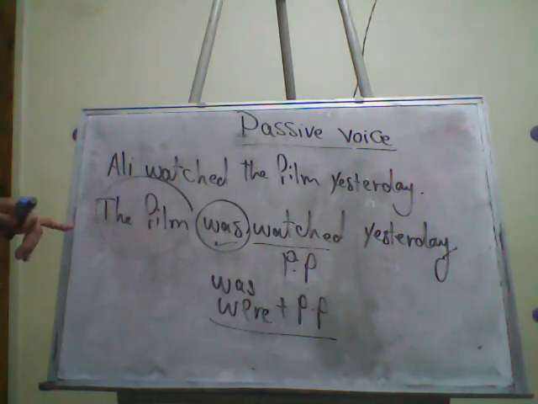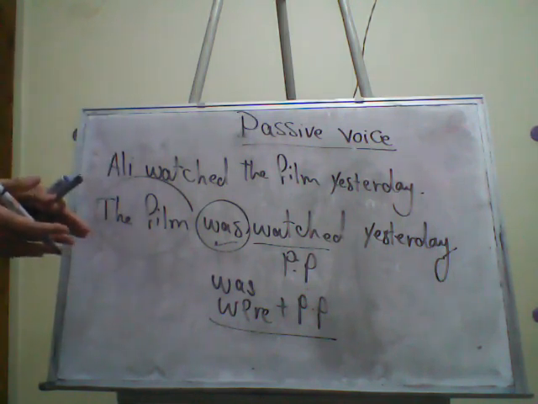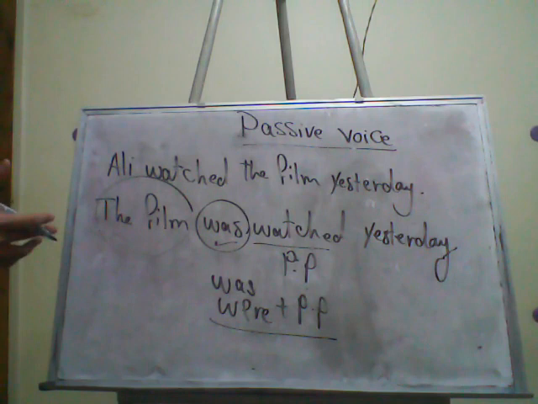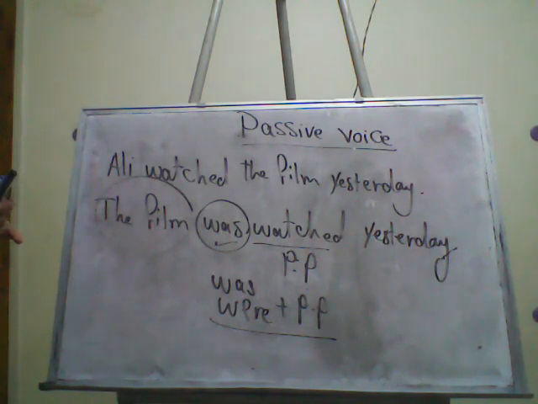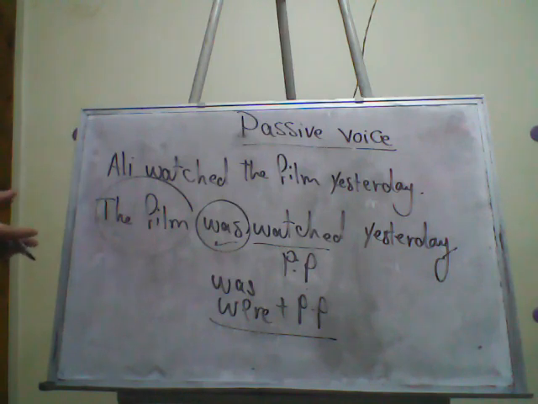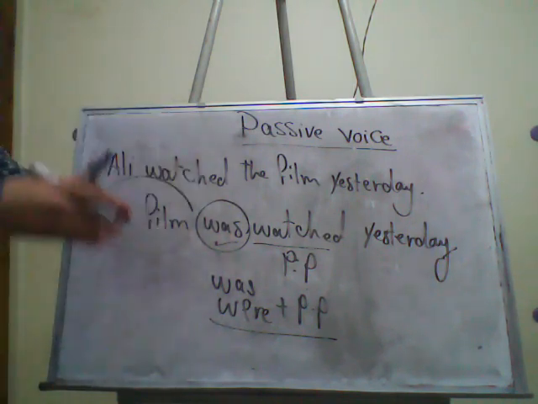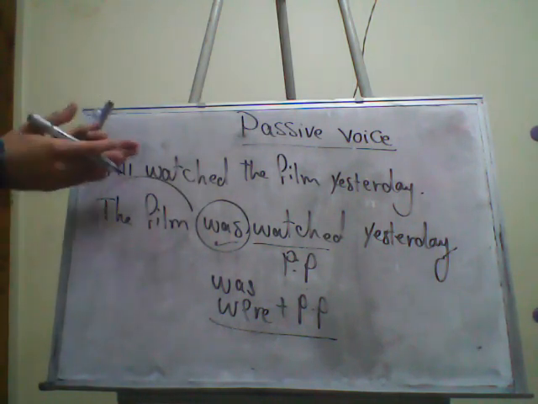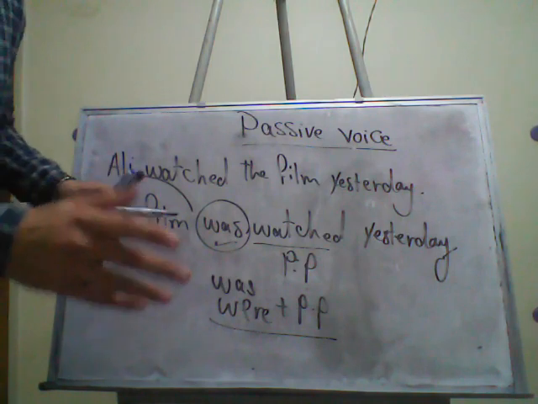And at the end of the sentence here, I didn't use Ali anymore because Ali is not important anymore. As I told you, we focus on the action. So this is the first thing I wanted to show you, that we are not converting the tense, but we keep the tense. The other thing I showed in this sentence is that Ali is not important anymore because we focus on the action, that the film was watched, maybe by Ali or by the family or anyone who attended at that time. Now let's move to the pattern I told you that we follow to form the passive voice.